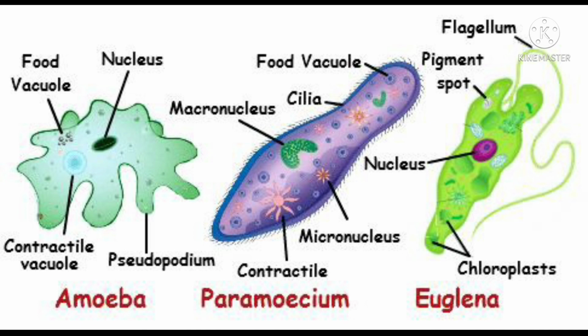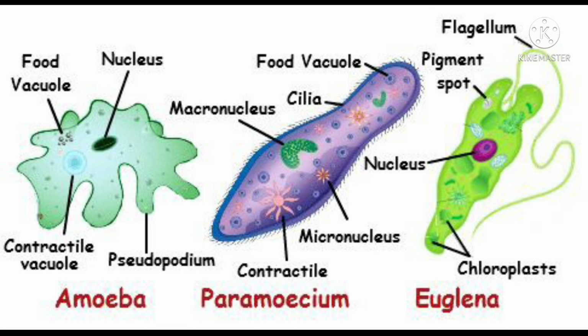Mainly the nucleus helps in reproduction. At the posterior and anterior sides, 2 contractile vacuoles are seen. These contractile vacuoles also help in excretion in the animal. Food vacuoles are also present, which help in digestion of food material.